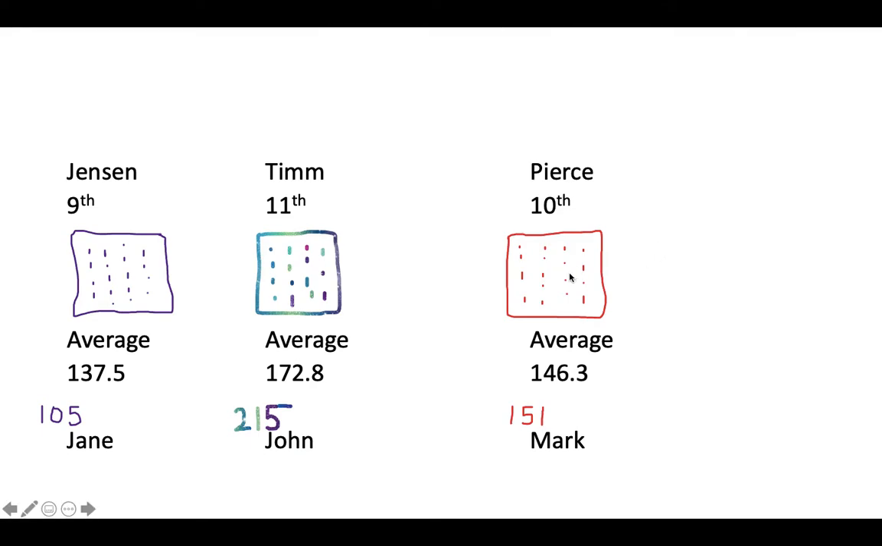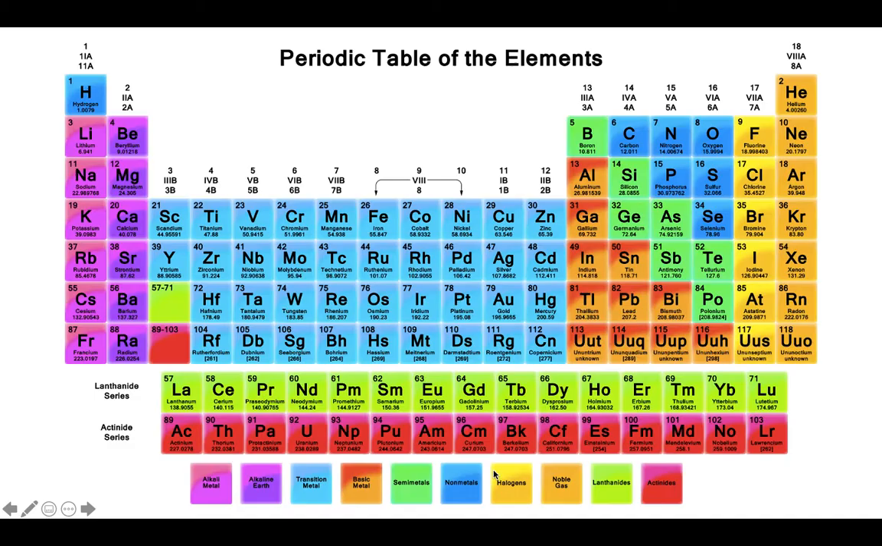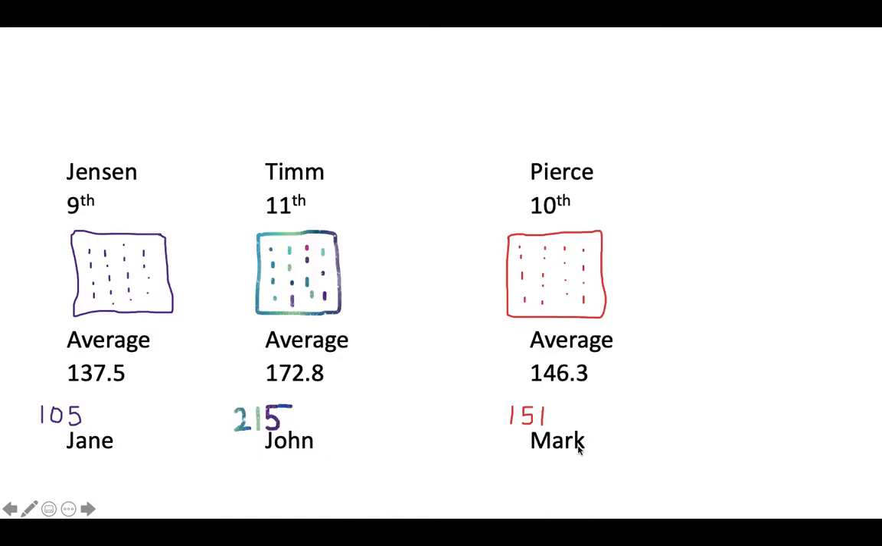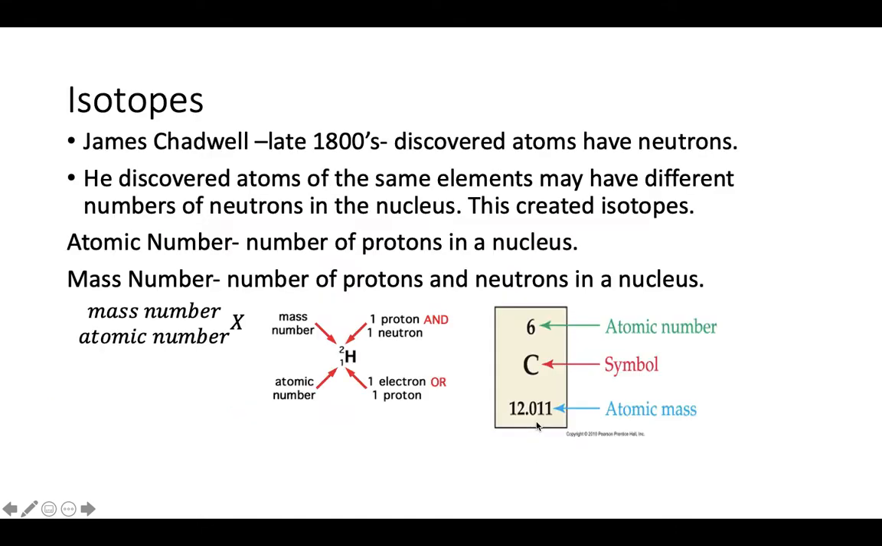But if we want to talk about specific sophomores, not the ones that weigh 146.3, we want to talk about Mark, who weighs 151. This is how we write it in chemistry. The average, that's the atomic mass. It's on the bottom of the periodic table. But when I want to pull one single carbon out and talk about it, I write carbon here and I write its weight, just like I say Mark at 151.